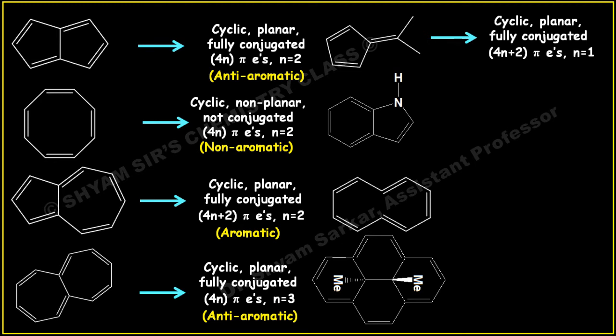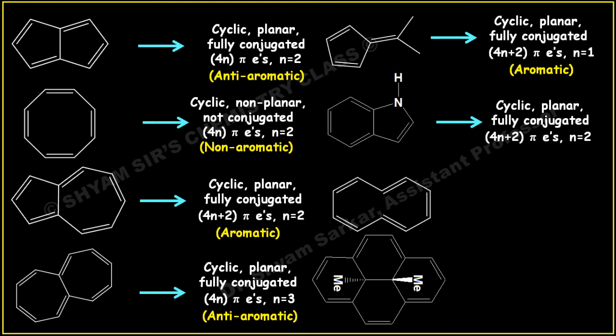So this is aromatic in nature. And if you see the next one, this is also cyclic, planar, fully conjugated, and here 4n plus 2 pi electrons where n equals 3, because the lone pair on the nitrogen atom also involves in the conjugation, and it's making it have 4n plus 2 pi electrons where n equals 3. So this is also aromatic.